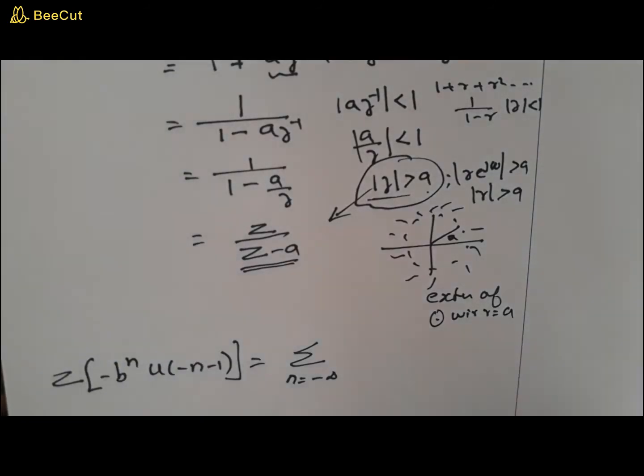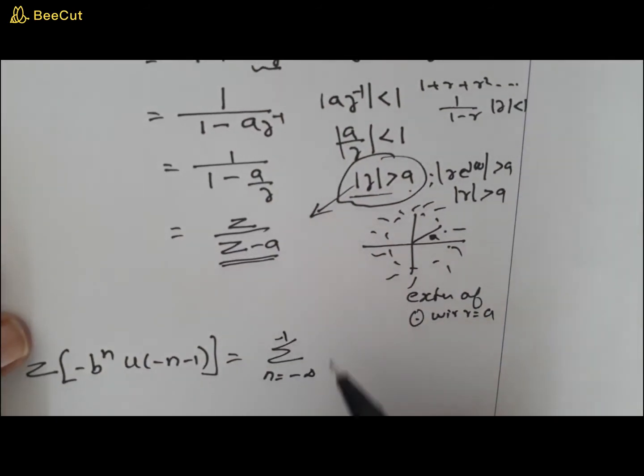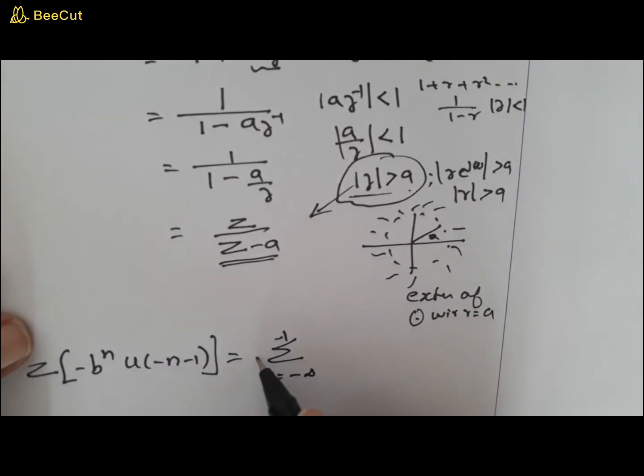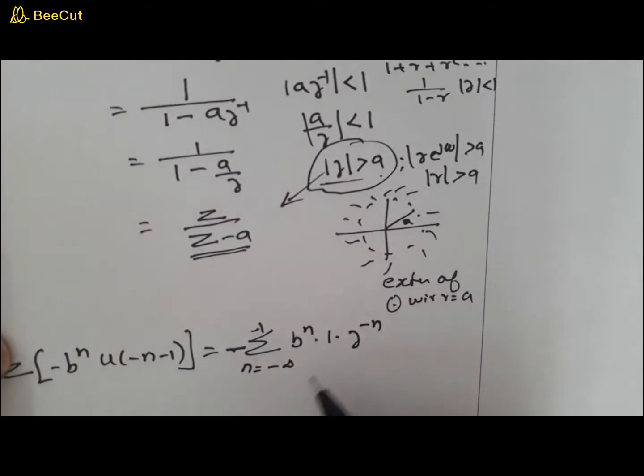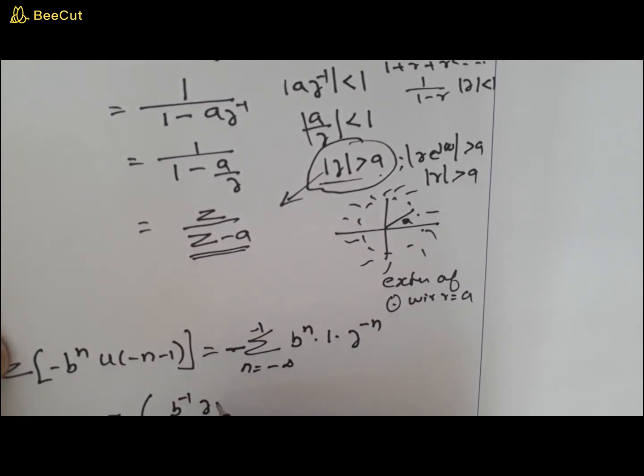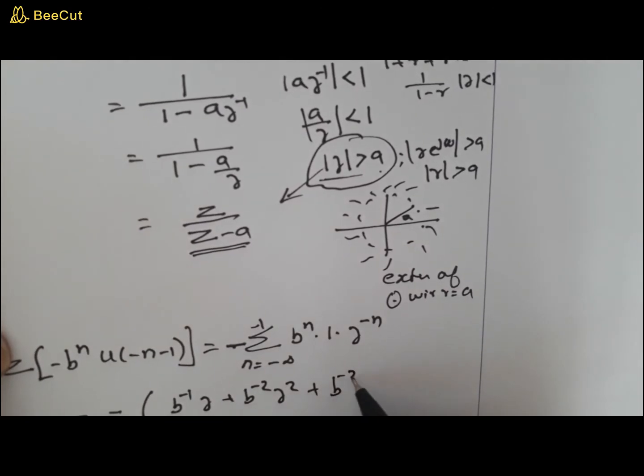So if that is the case, you can write this as minus infinity to minus 1, and you can take this minus outside. Okay, there is a minus here, so you can take this minus outside. b raised to n into 1 into z raised to minus n. Now putting minus 1 onwards, as n varies from minus 1 onwards, you can write minus of b raised to minus 1 z, right? When you put minus 2, b minus 2 z square, b minus 3 z cube.